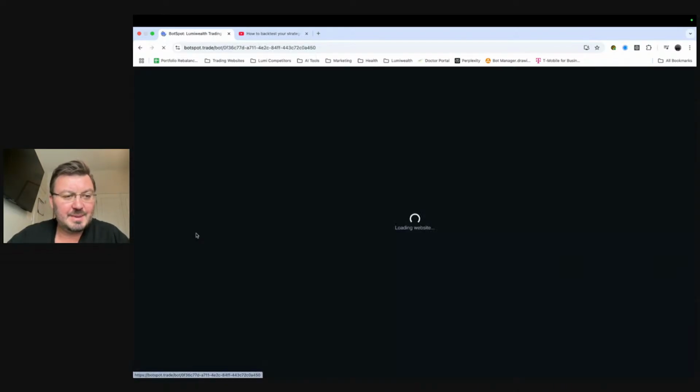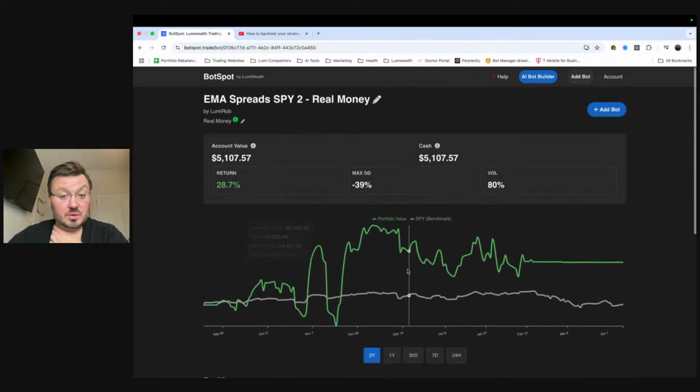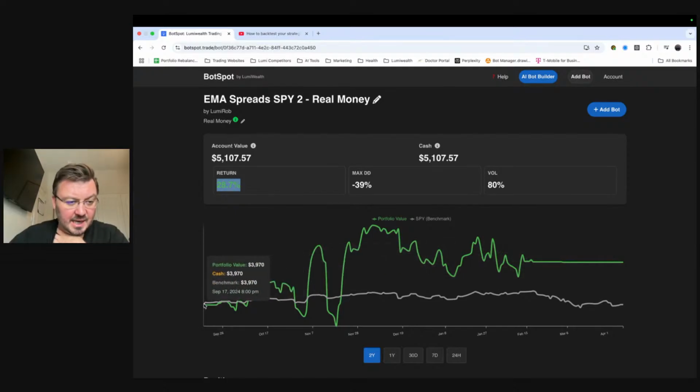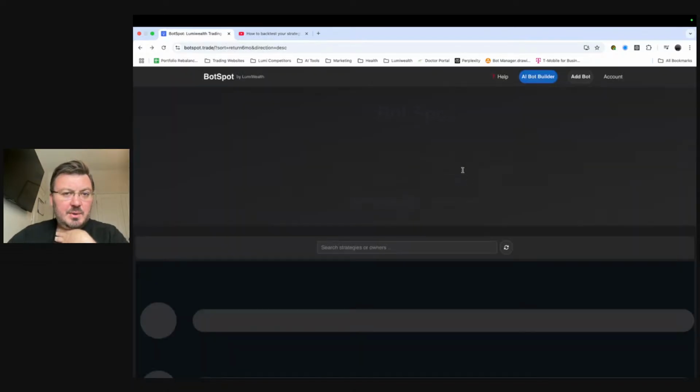Here's another one, our EMA spreads. This one has been running as well, doing quite well, right? This one's up 28% since we started it, since September. So was that 6 months or so? It's up 28%. That's pretty damn good. Right, we have a bunch of other ones here.